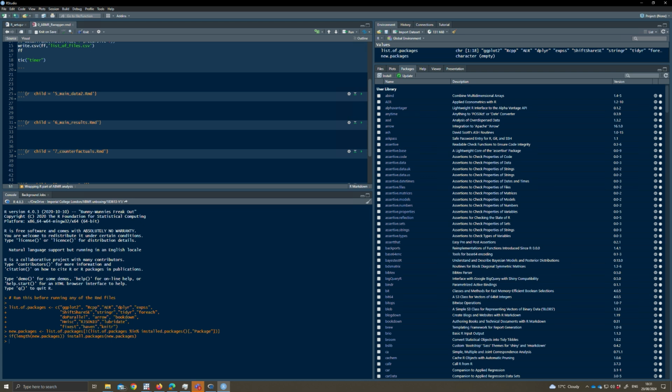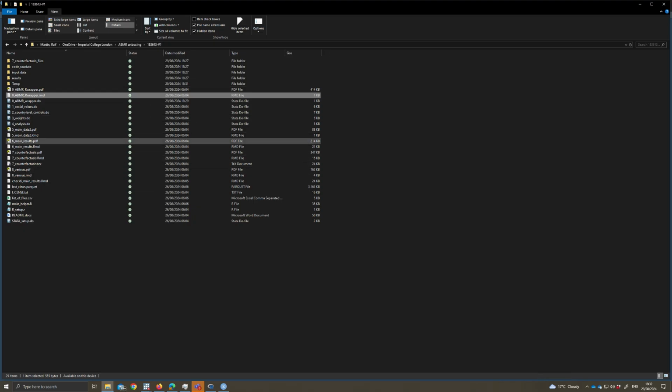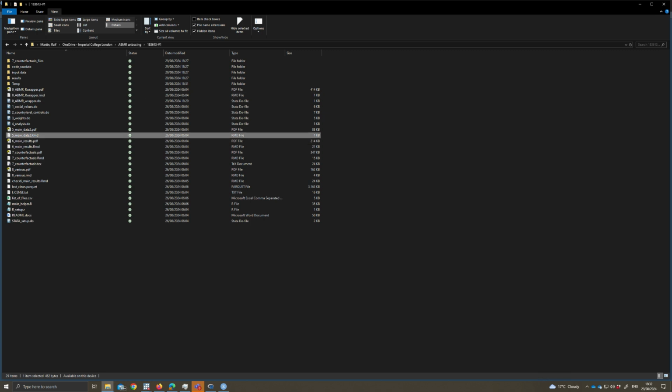Firstly, this main data RMD file, which creates all the data sets which you need to run the main regressions, and then you want to produce the main results here with this markdown file that is labeled 6. So we can just run them separately rather than run the whole wrapper, which takes quite a while. So we go here and pick first the data creation markdown.